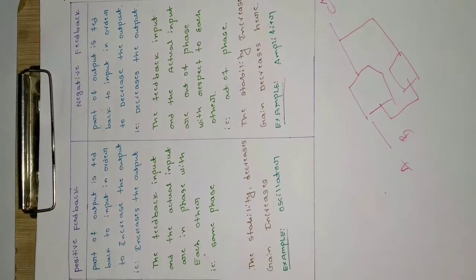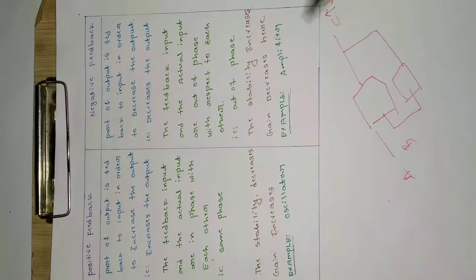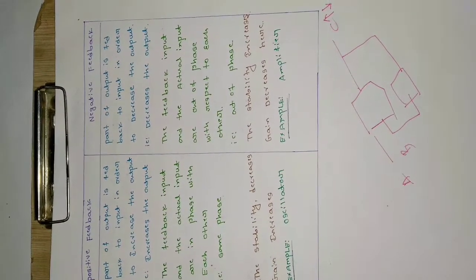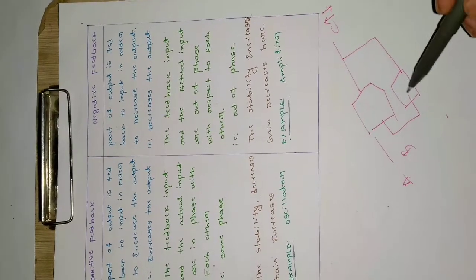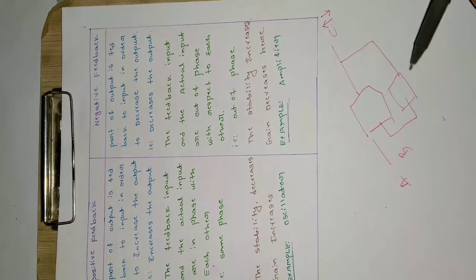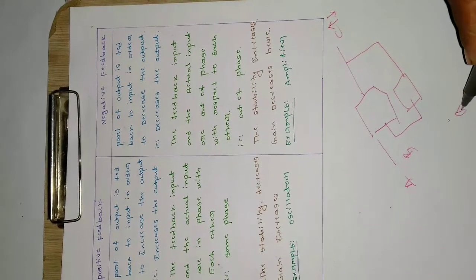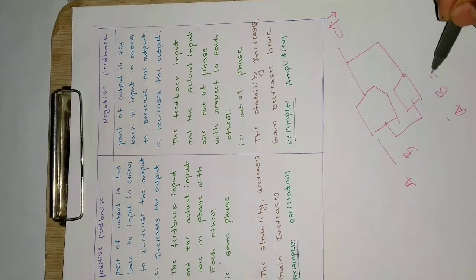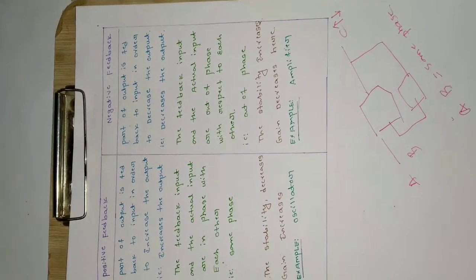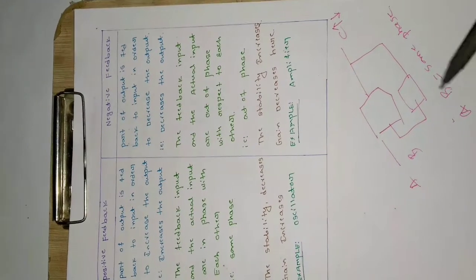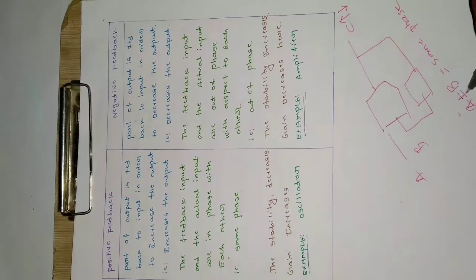But one question arises here: how does the output increase in case of positive feedback and why does the output decrease in case of negative feedback? We should know the reason. In case of positive feedback, the output which is taken is passed through a filter and given as an input, where A and B have the same phase. So A and B have the same phase in positive feedback, but in negative feedback, A and B do not have the same phase.